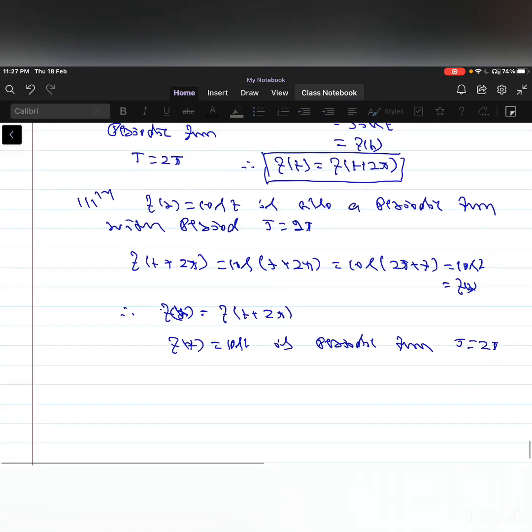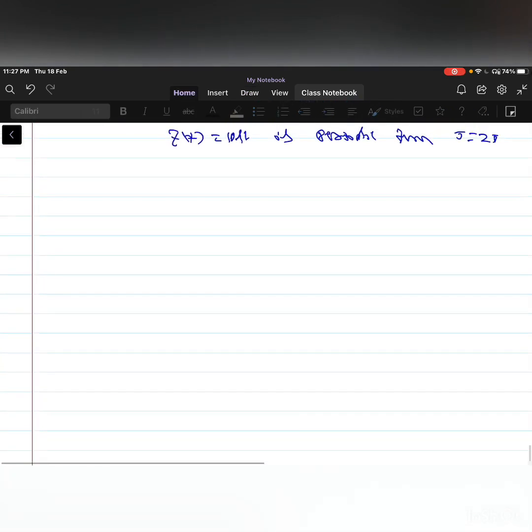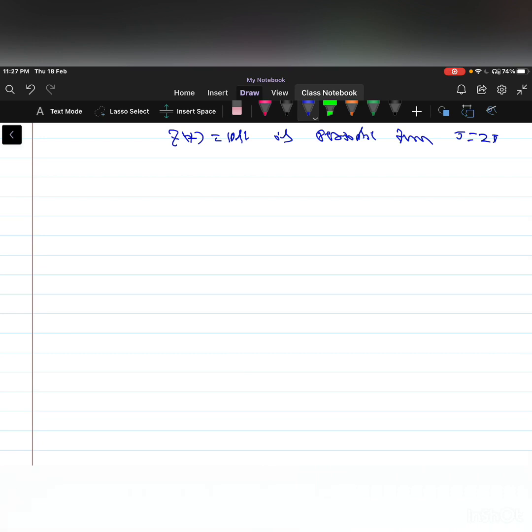Now we move to the theorem. Take the statement of the theorem.